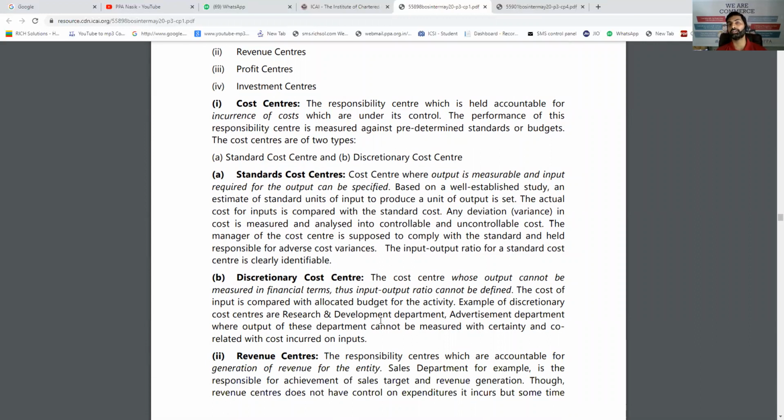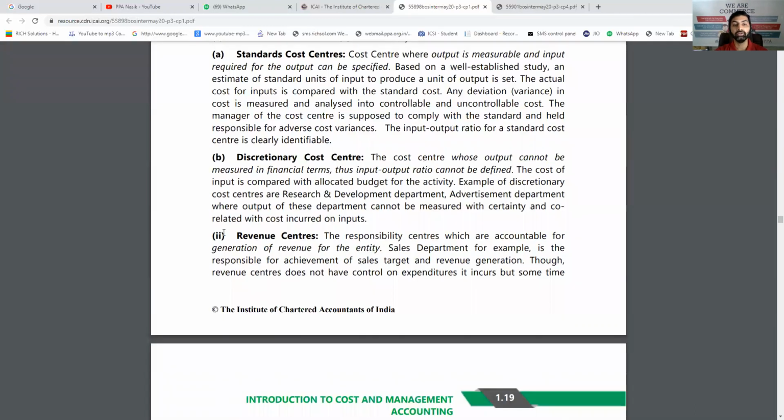You cannot find out how much production, how much sales they have generated. Like our security department can be a cost center, our advocate department can be a cost center, and like that. That is discretionary cost center. So cost center is basically the center or a part of the department or organization for which the cost is calculated.